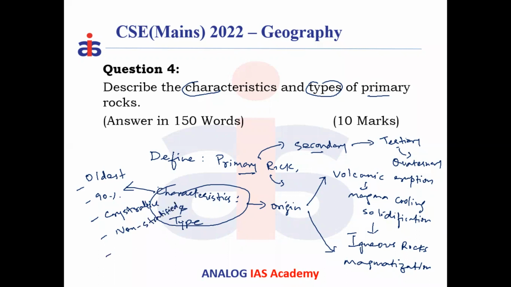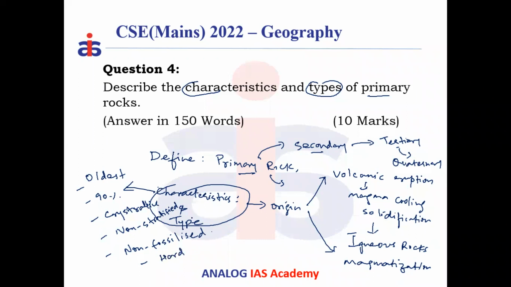Apart from non-stratified, if you are looking into the properties, does it have fossils? Because these are the oldest rocks, they are non-fossilized. Another thing you observe is that these rocks are very hard. One of the hardest rocks are produced by this.